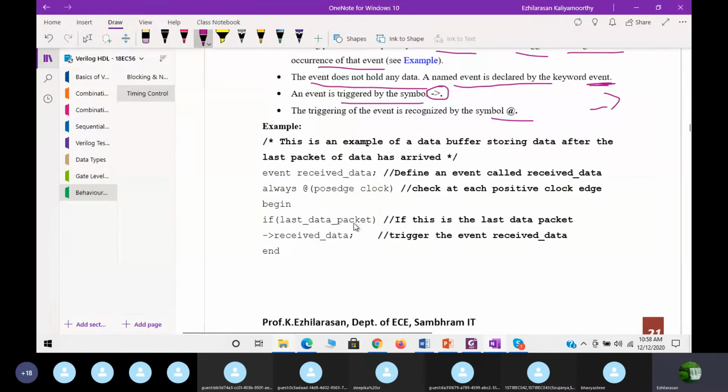So now here we are showing the example: the data buffer storing data after the last packet of data.